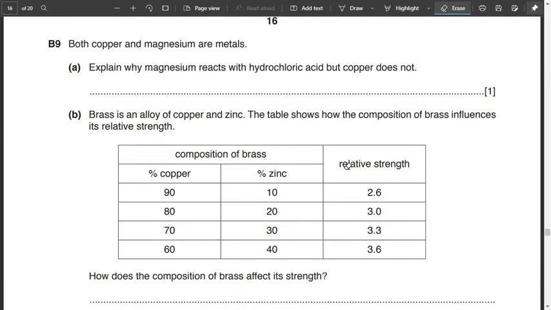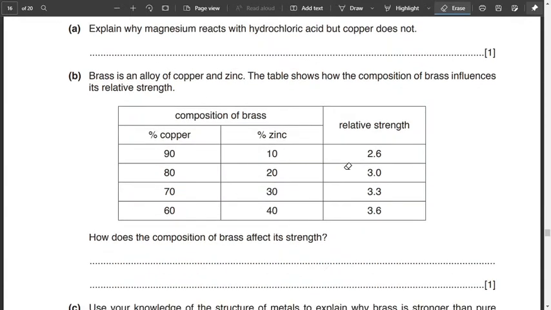Moving on to part B, brass is an alloy of copper and zinc. The table shows how the composition of brass influences its relative strength. How does the composition of brass affect its strength? Okay, so if we look at it, this is brass. This is how brass is made with copper and zinc. If you look at the relative strength with 90% copper and 10% zinc, the relative strength is 2.6.